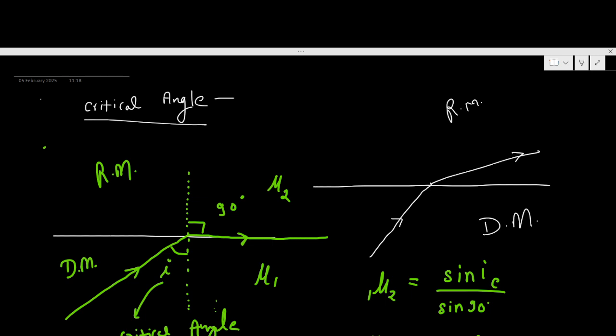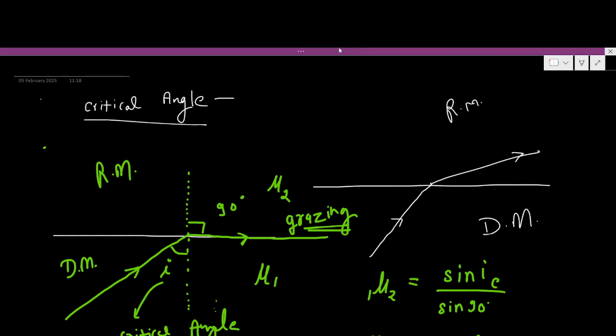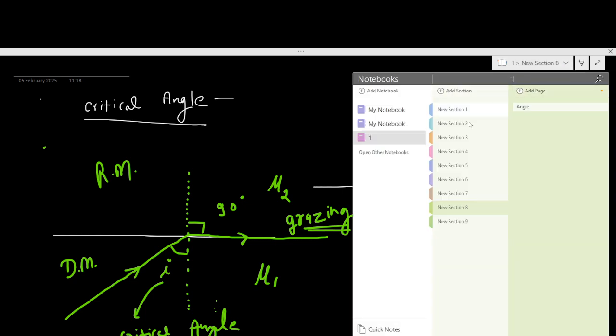And one special thing that I want to tell you: whenever light travels along the surface, this is called grazing. Keep this in mind. So when light grazes along the surface after refraction, the corresponding angle of incidence is called the critical angle. Okay, and there are some factors on which critical angle depends. We can discuss these very easy factors which can affect the critical angle.